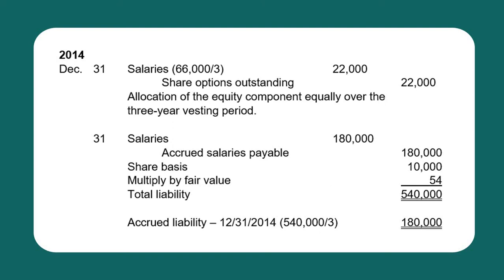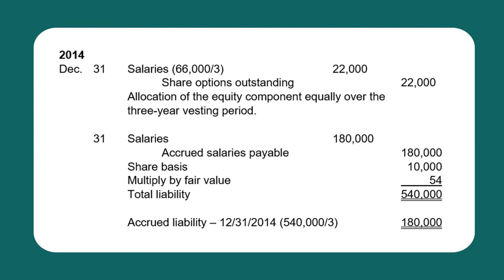For the liability component, that would be 180,000 computed as the share basis, which is the phantom shares of 10,000 times the fair value of each share on that date, 54. So the estimated liability at the end of the vesting period is 540,000.